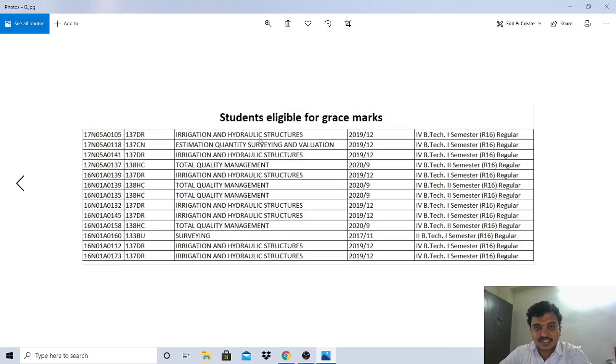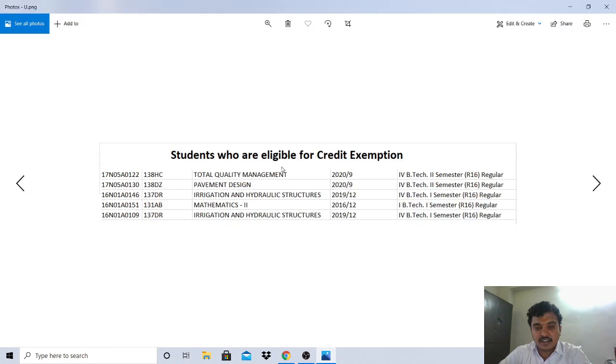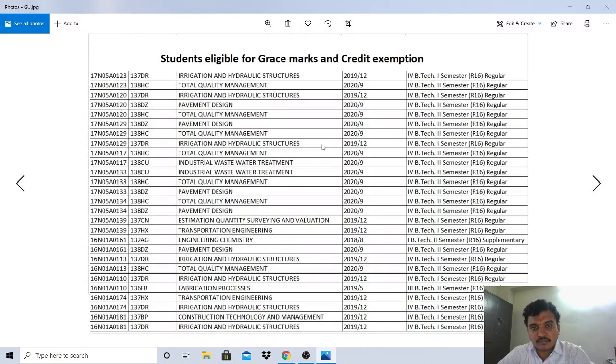Once again I am showing the list. This is for grace marks, this is for credit exemption, and this is for grace marks as well as credit exemption. Those who are waiting for supplementary results, those who have written 1-1 or 1-2 supplementary examinations, those who are in the list, you people have to wait for the result. If you have failed in that one, then you can go for either credit exemption or grace marks. Otherwise, you need to wait.